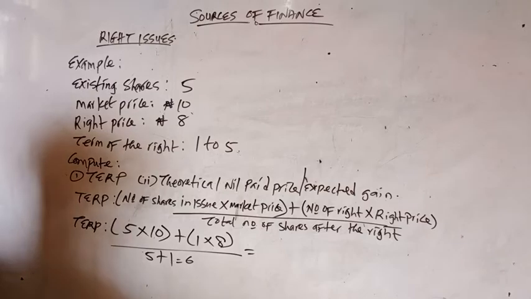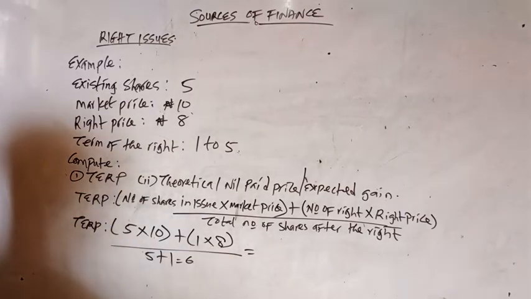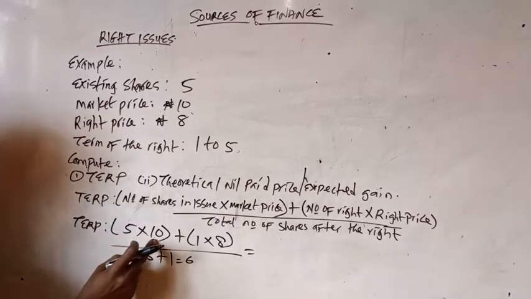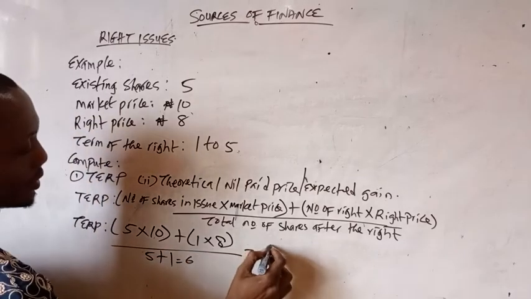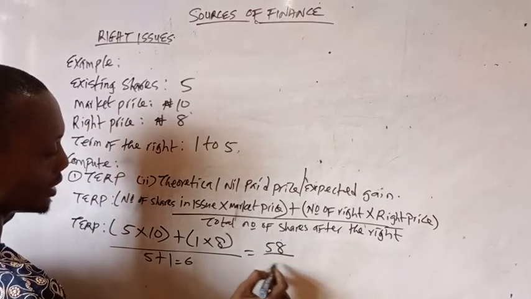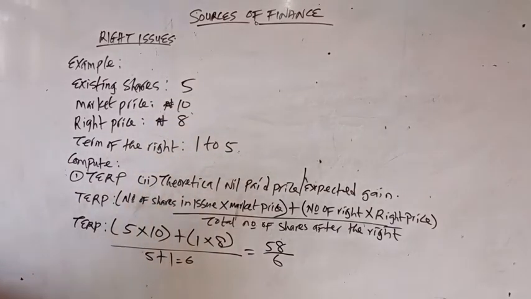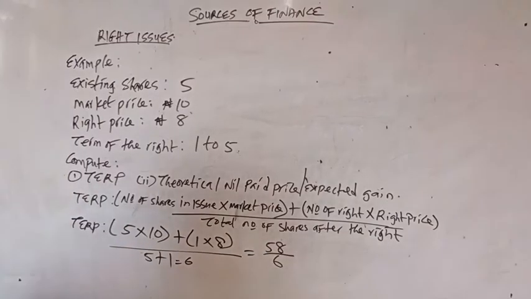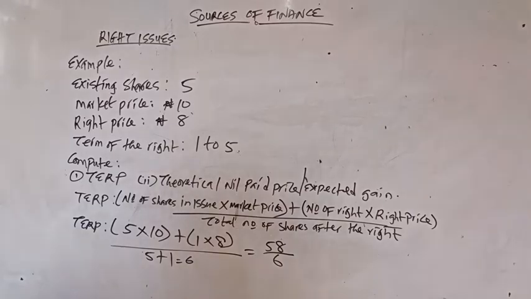So by that, what we are going to have here is 5 times 10, 50, plus 8, that is 58, all over 6. So when you now divide 58 by 6, what are we going to have there?